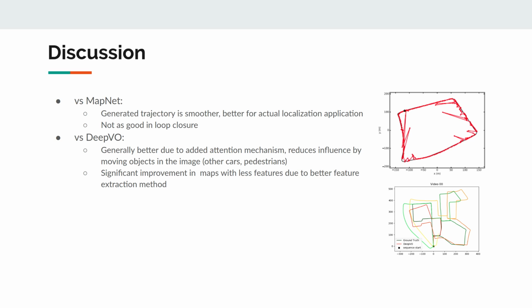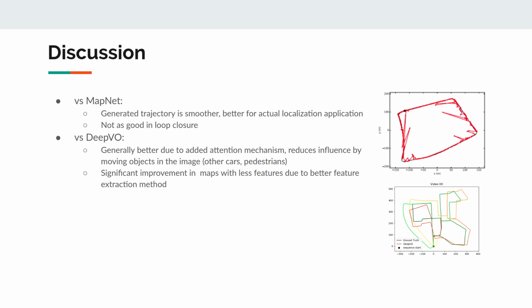In the comparison, we can see that compared with MapNet, our generated trajectory is smoother, which is very important in the actual localization application. But our model is not quite as accurate as the result of MapNet, and we especially suffer from loop closure, which MapNet does very well.